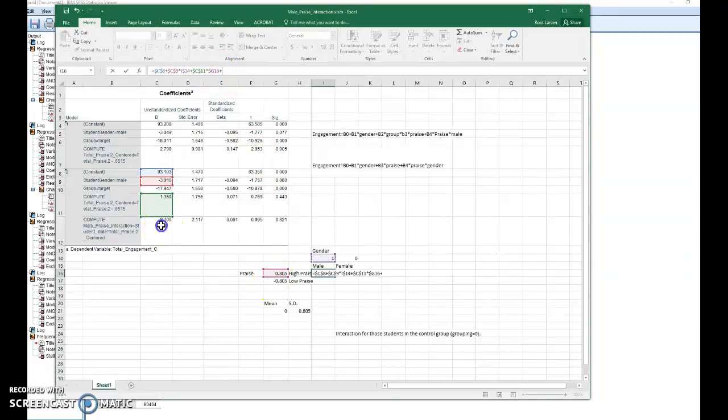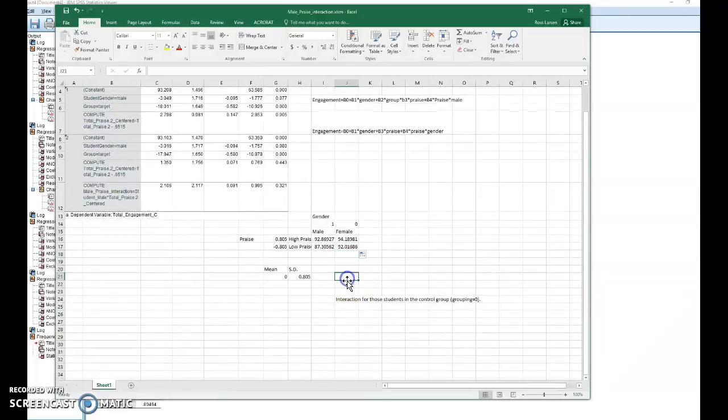plus the interaction term, put dollar signs around both the row and the column for that, times the value for male. Make sure you allow the column to vary but not the row, times the value for praise. Allow the row to vary but not the column. And I get my value. So we drag this down. I get my 4 values for my prediction matrix. Now we just need to graph it.